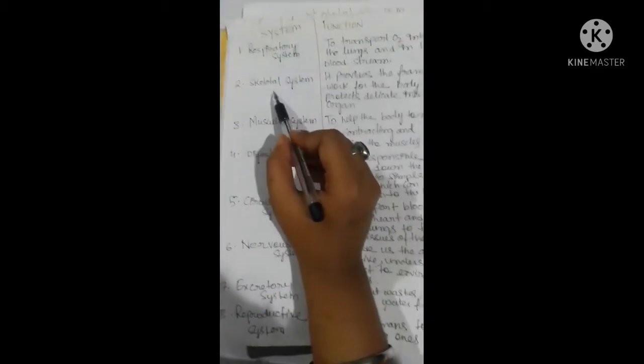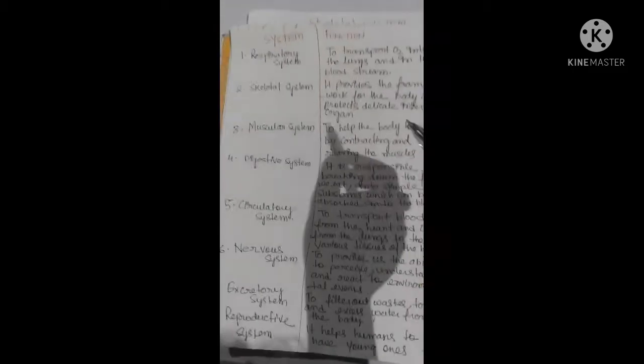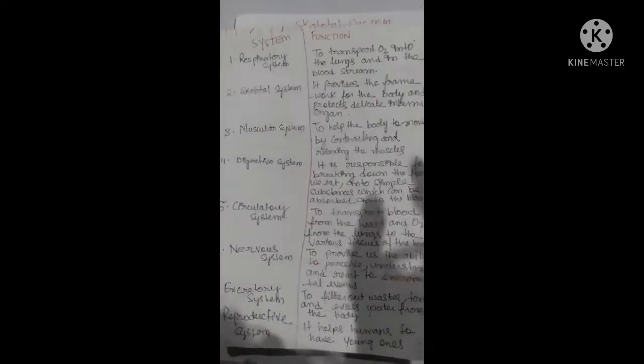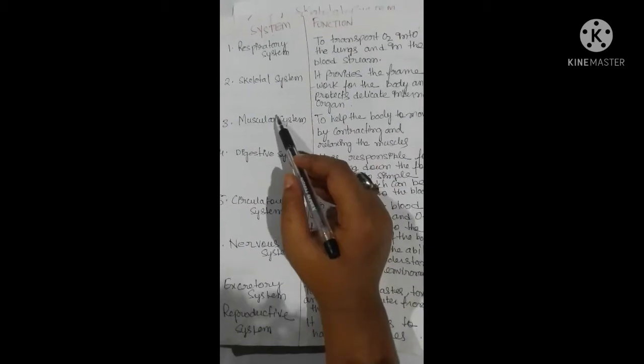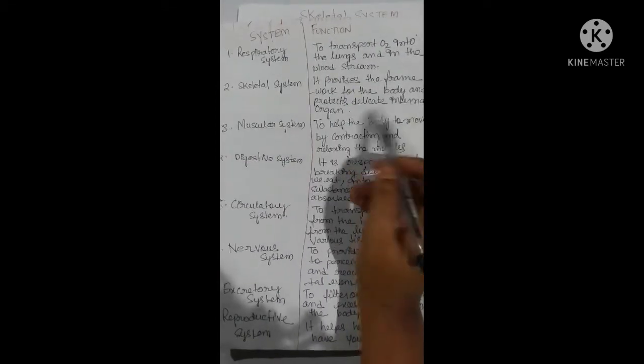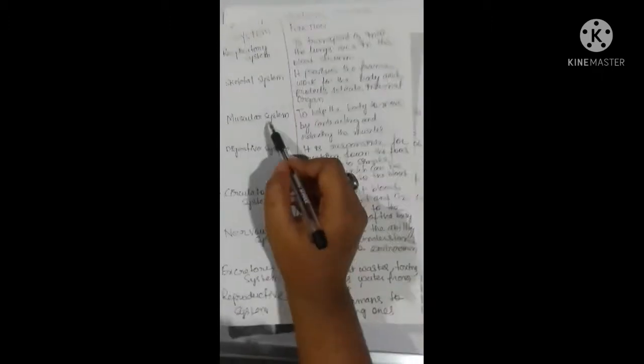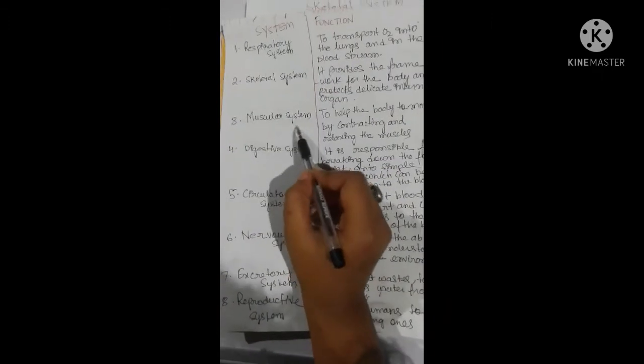Now, the skeletal system provides the framework for the body and protects delicate internal organs. Skeletal system means it provides the complete posture, the complete structure, and it protects delicate organs like the liver, lungs, and heart. So who is doing this? The skeletal system is doing it.